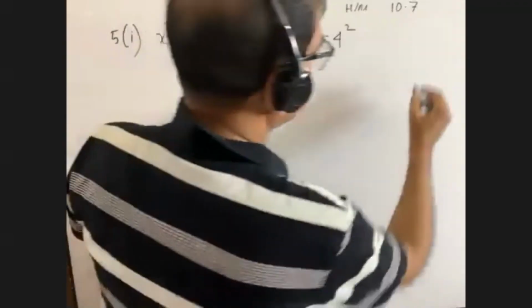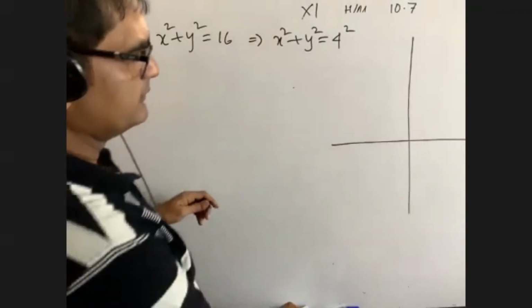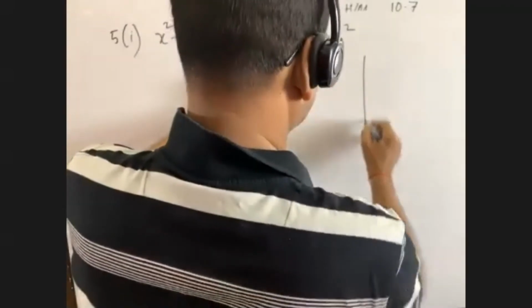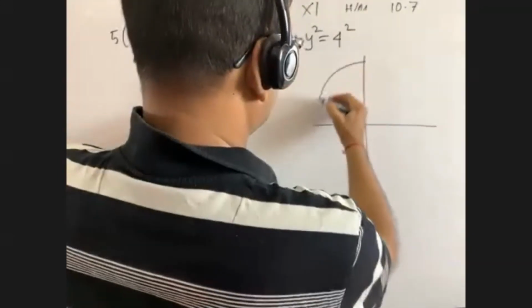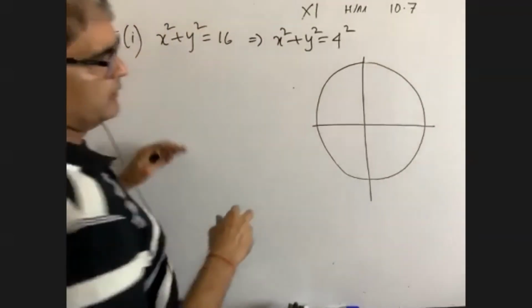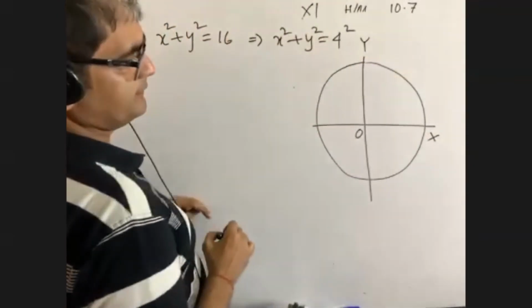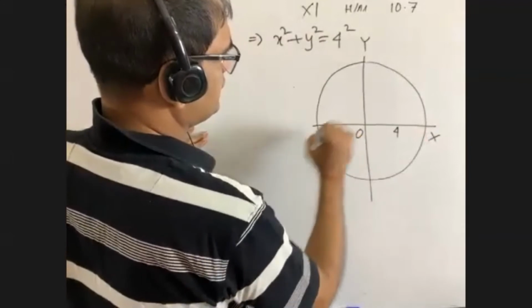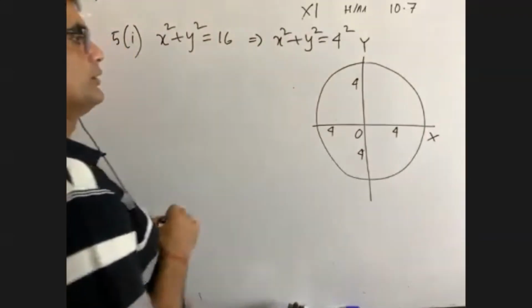Suppose, okay, now we have drawn a circle. It is O, it is X, it is Y. This is 4, this is 4, this is 4, and this is 4. Radius 4. Okay.